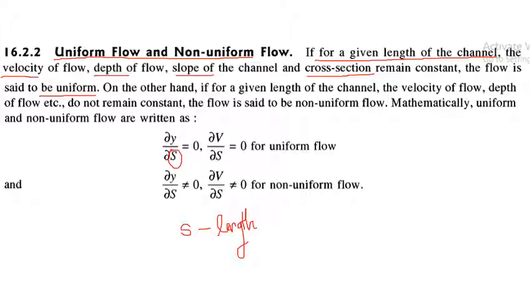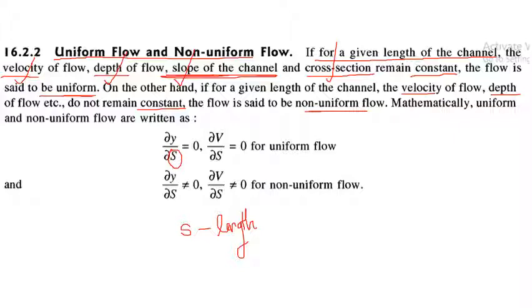So along this length of the channel, if the velocity, depth and slope and cross-sectional area of the channel are constant, the flow is said to be uniform. The slope of the channel is the entity which causes the flow under gravity. If there is a slope for the channel, the flow can be under gravity. Okay, and open channel flow is under gravity. On the other hand, if all these quantities, that is velocity, depth, etc., do not remain constant along the length of the channel, the flow is said to be non-uniform.